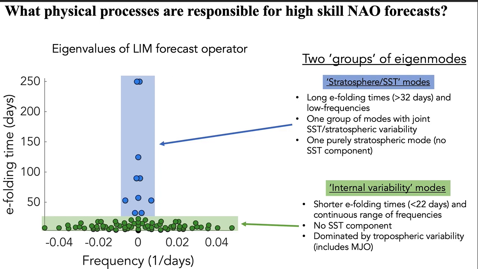The remaining eigenmodes that we're terming the internal variability modes, highlighted in green, all have shorter e-folding times, less than 22 days, have a continuous range of frequency, have no SST component, and are dominated by tropospheric variability. And I should mention that within this second eigenmode internal variability subspace is an eigenmode that represents the MJO.